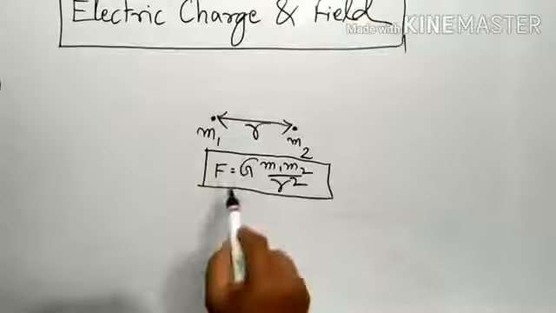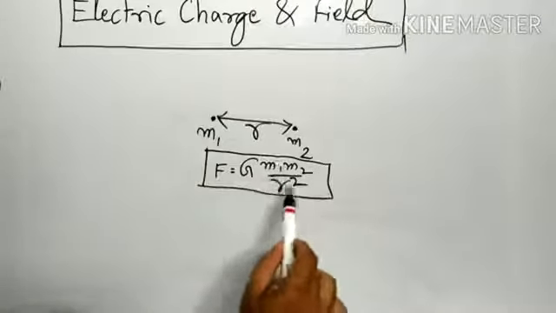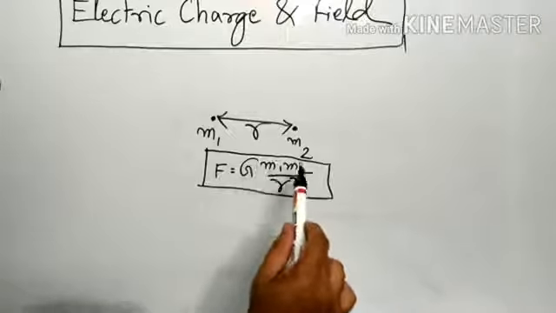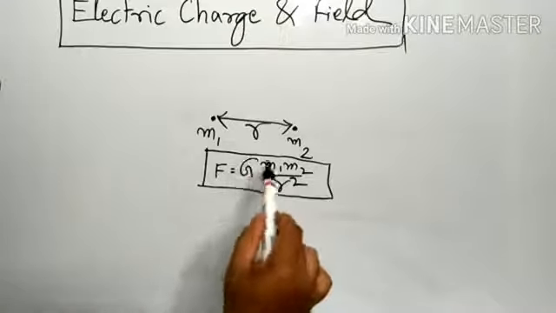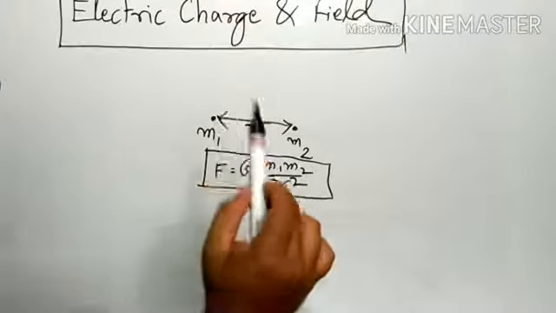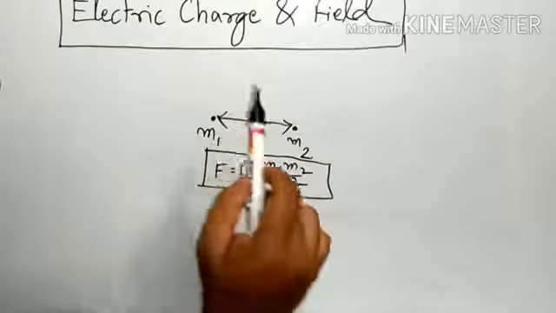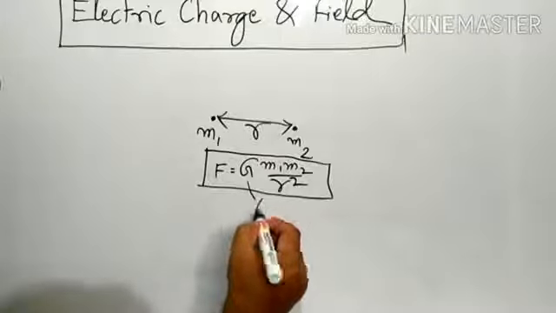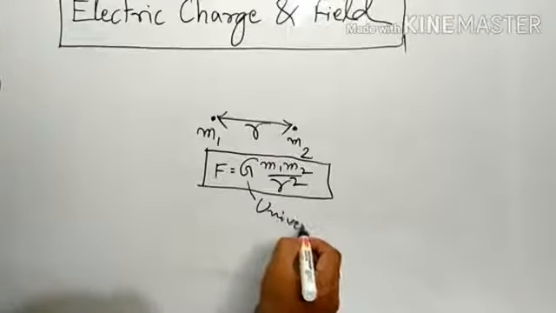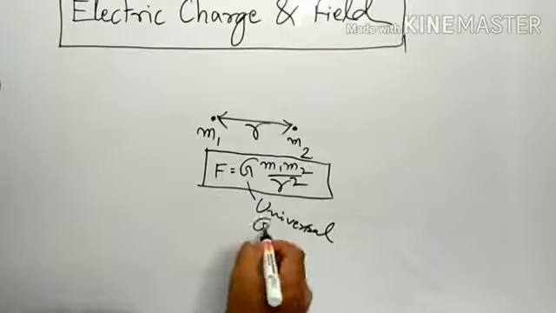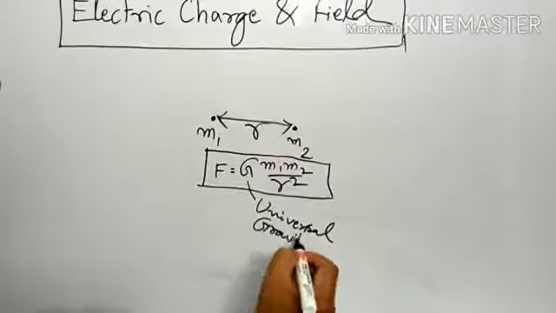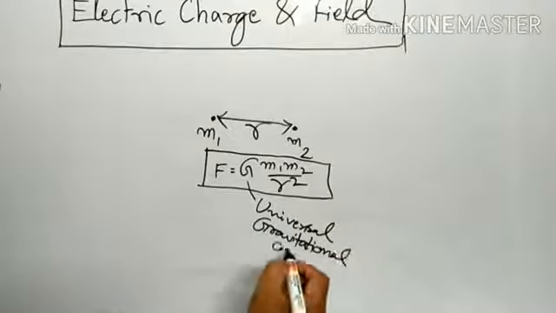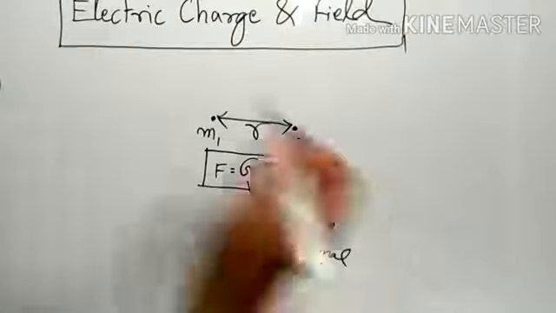So F is directly proportional to m1 m2 by r square, or F is equal to some constant of proportionality multiplied by m1 m2 by r square. That constant of proportionality was given the symbol G, which is universally the same. That's why it was called Newton's universal gravitational constant. So you remember this, right?